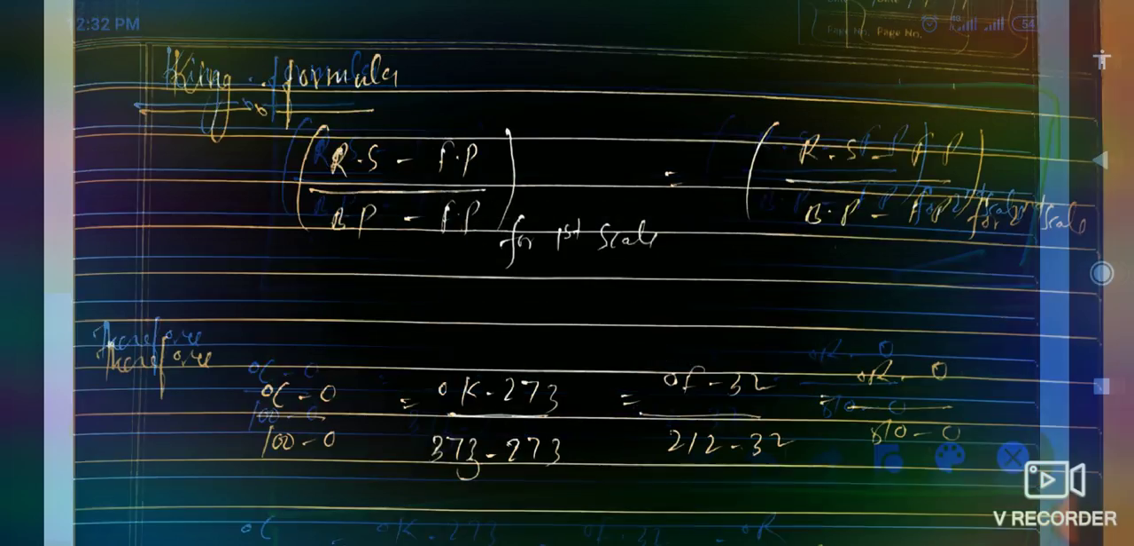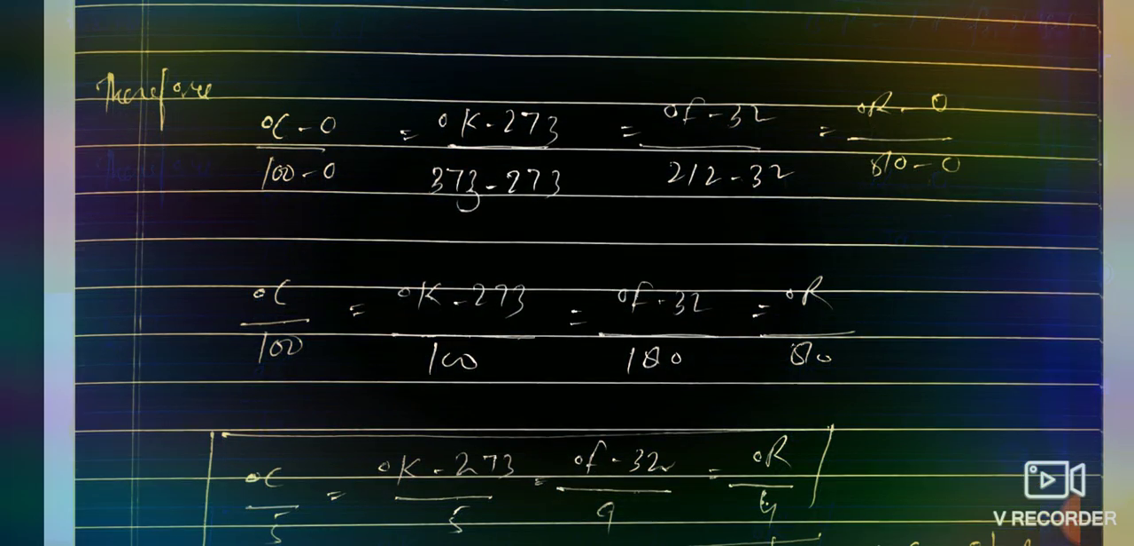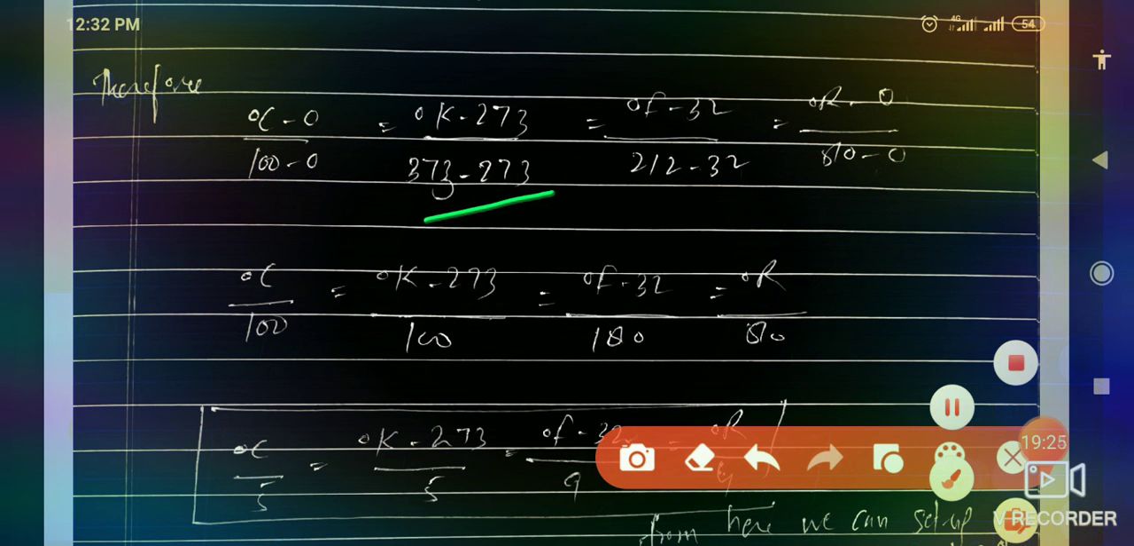Now therefore we can say degree Celsius minus the freezing point, which is 0, divided by boiling point 100 minus 0. Same way, degree Kelvin minus 273, whole divided by 373 minus 273. And now you are thinking, from where are these values coming? Don't worry, I'm going to tell you in the next topic: what are the freezing point and boiling point for the different types of temperature scale.